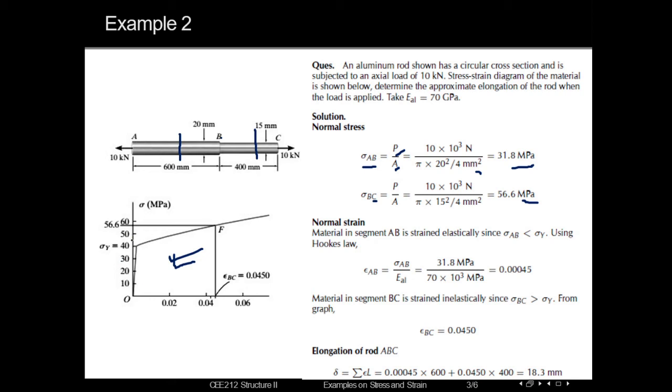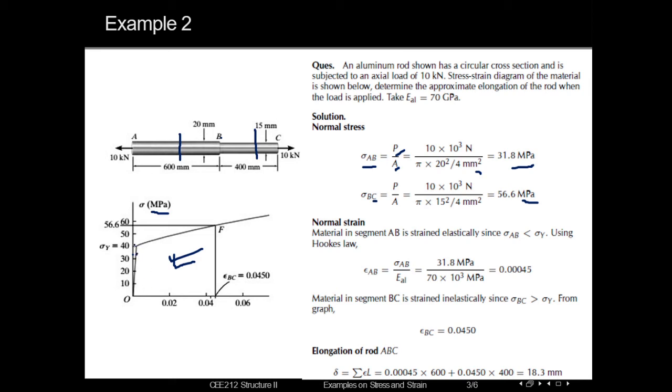In the y-axis the stress is represented, and in the x-axis the strain is represented. So the y-axis is in megapascal. For segment AB, the stress is 31.8 megapascal, so from the graph we can see that 31.8 is around this portion.